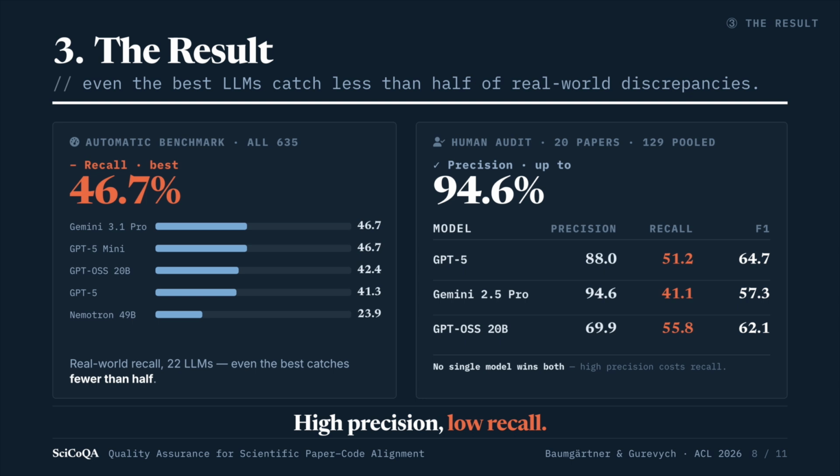Here is our main result. First, recall on the automatic benchmark across all 635 discrepancies. The best of our 22 models finds only 46.7% of the real-world discrepancies, less than half. Second, precision with the human verification. Here, when a model flags a discrepancy, it's right up to 95% of the time. But the recall on those same papers stays at 41 to 56%. Low again. And notice the trade-off. No single model wins both. The most precise, Gemini 2.5 Pro, has the lowest recall. So we find that models have high precision but low recall on the paper code alignment task. That is the headline finding of our paper.